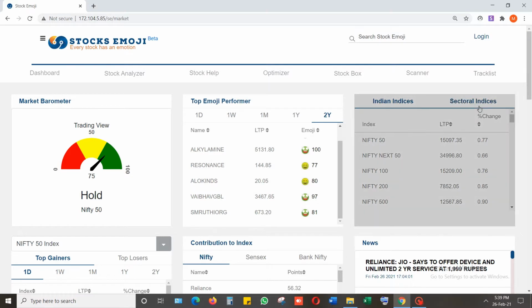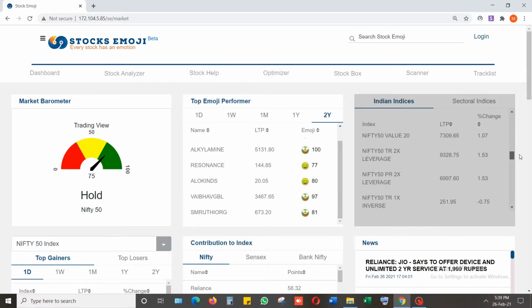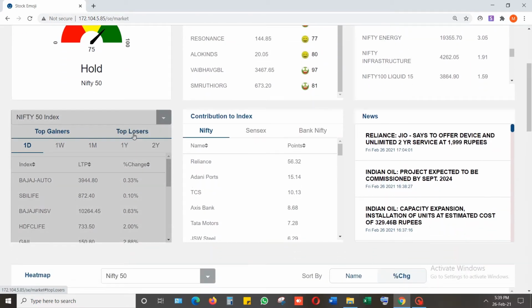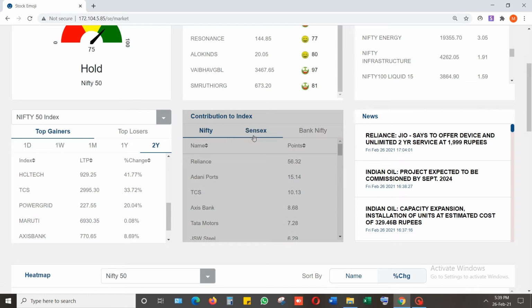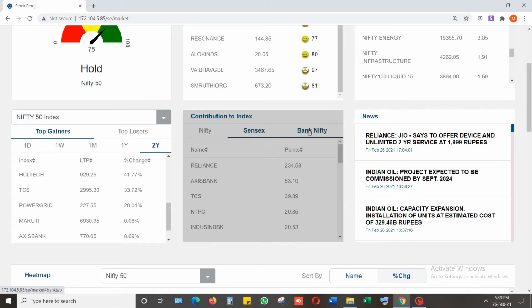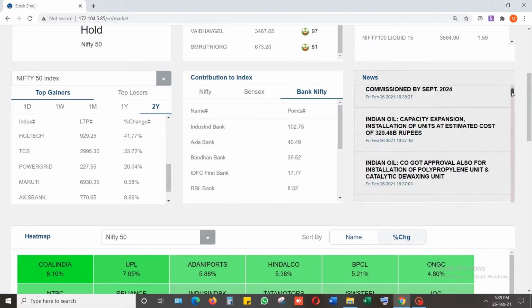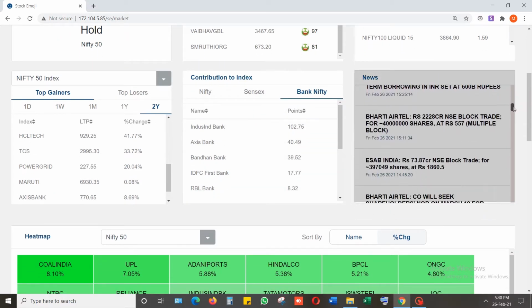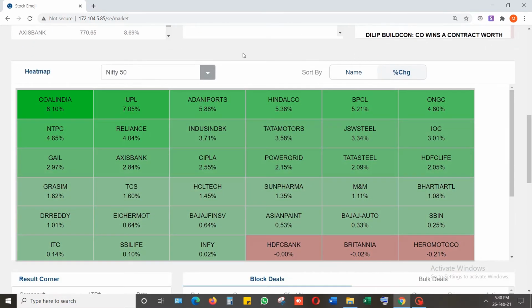Then we have the Indian sectoral indices, which tell us about their closing points and percentage change from the previous day. Then we have the top gainers and losers of the day, week, month, 1 year and 2 years. Contribution to index tells us about the stock contribution responsible for change in the Nifty, Sensex and Bank Nifty especially. News section keeps us updated with the latest news about the company. We also have the heat map for Indian indices, which gives a better idea of the current scenario.